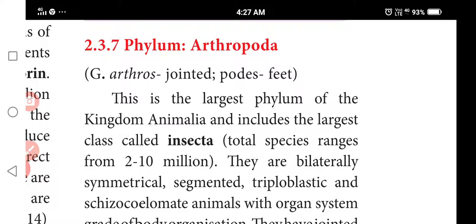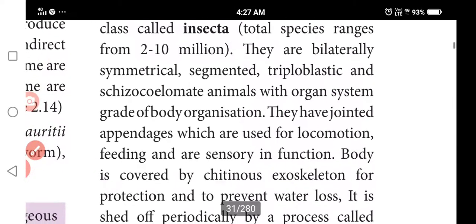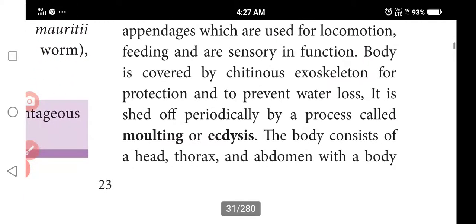It is the largest phylum among the animal kingdom, and the largest class as well. Most insects are on the earth. They are bilaterally symmetrical, segmented, triploblastic, eucoelomate animals with organ system level of organization. Appendages are used for locomotion, capturing prey and sensory functions. The body is covered by a chitinous exoskeleton for protection and to prevent water loss.